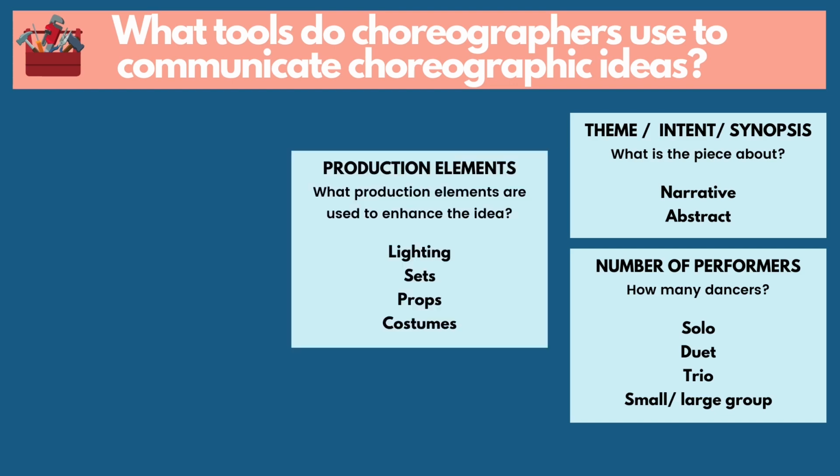And we said the production elements are things like lighting, it's the sets, it's the props, it's the costumes, it's technology and multimedia. So how do those things contribute to whatever the theme or the meaning is? So it's being able to describe them, being able to describe the type of lighting that is being used. And remember, we unpacked that word describing when we looked at verbs in question, in video 2. So you're describing the kind of lighting that is being used in the dance and how that communicates the theme.